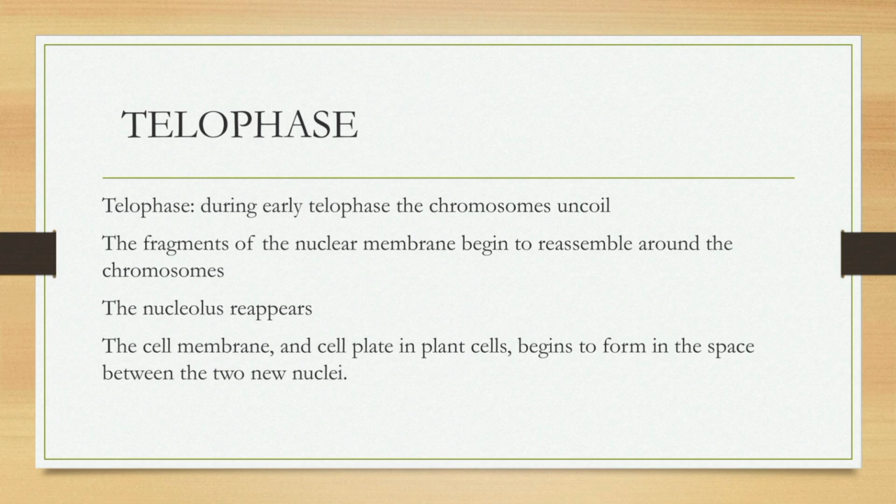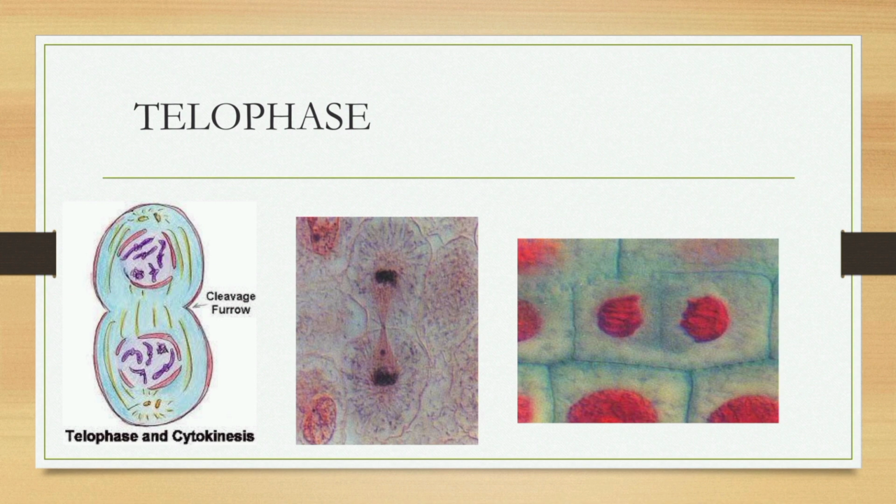Telophase. During the early telophase, the chromosomes are uncoiled. The fragments of the nuclear membrane begin to reassemble around the chromosomes. The nucleolus reappears. The cell membrane, and the cell plate in plant cells, begin to form in the space between the two nuclei.